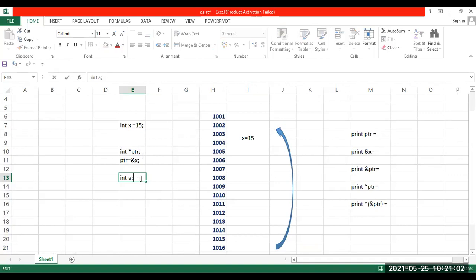I'll just say int a. So when I say int a, this is declaring a variable. Is it correct? This is how you declare variables. Students, do you remember how to declare variables? Yes, ma'am.